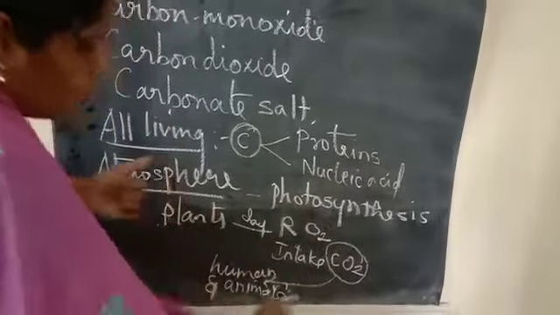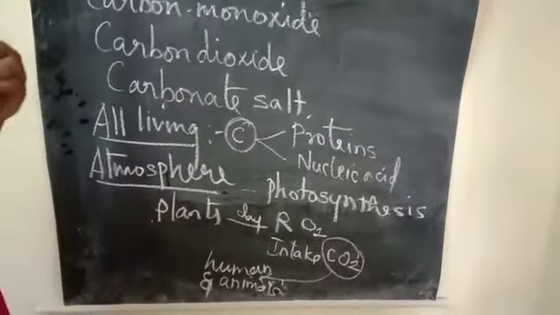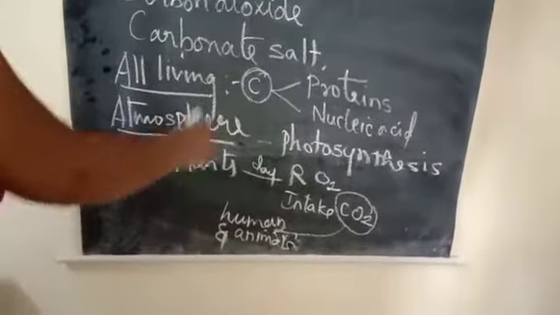So this is a cyclic process, and through this the atmospheric carbon dioxide is maintained in the atmosphere.